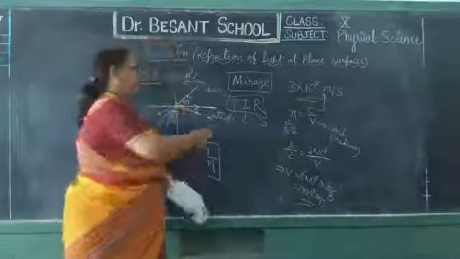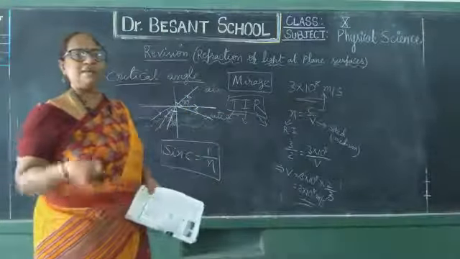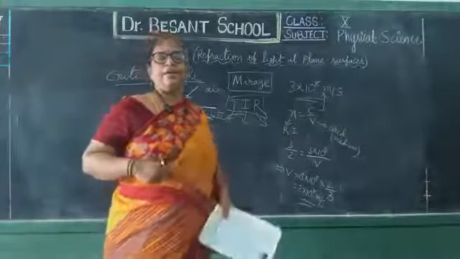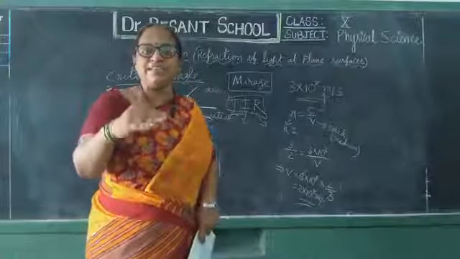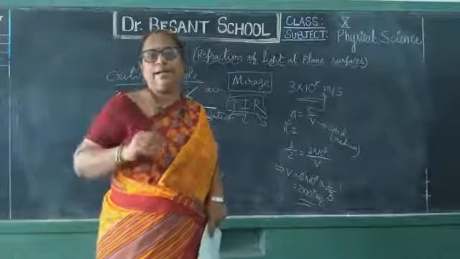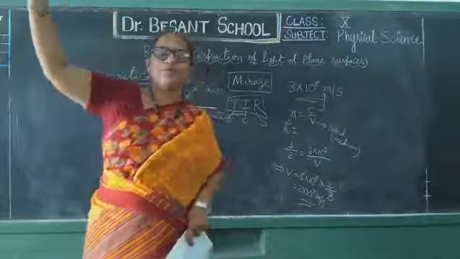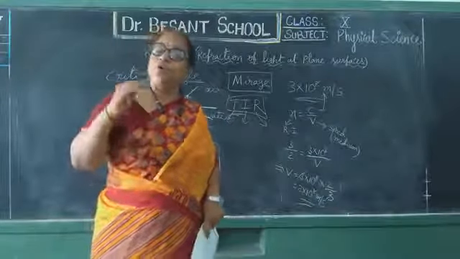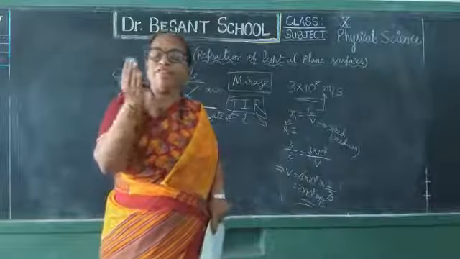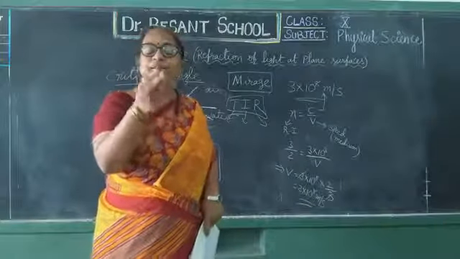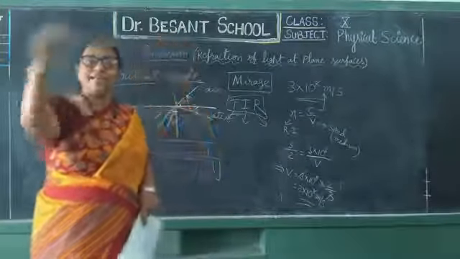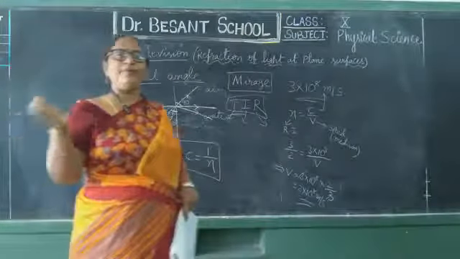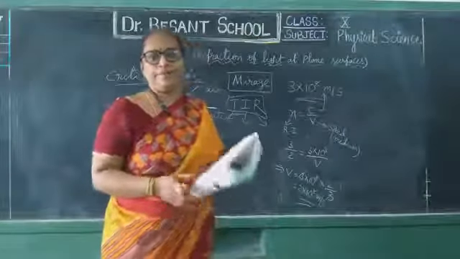Then why will total internal reflection take place? It takes place only when there are two different media, right? See here, the air above the earth's surface is hot, isn't it? Whereas at higher altitudes, the air will be cool. Yes or no? So, cool air and hot air, there will be a difference in the densities or not? The difference in the densities will make them behave as two different mediums, as rarer medium and denser medium.